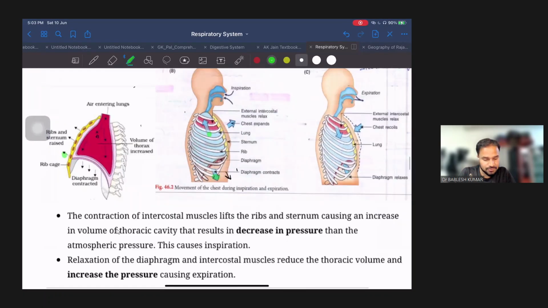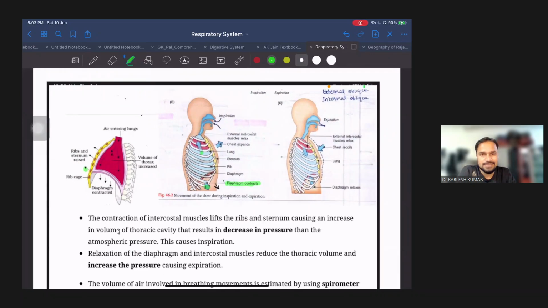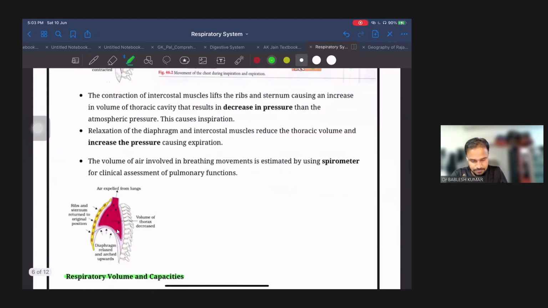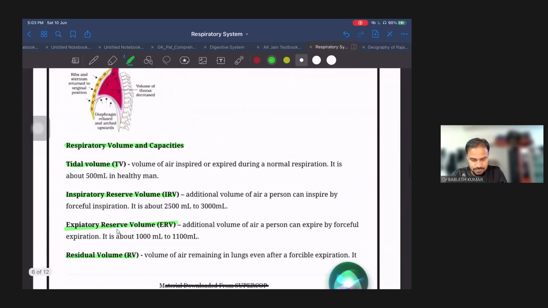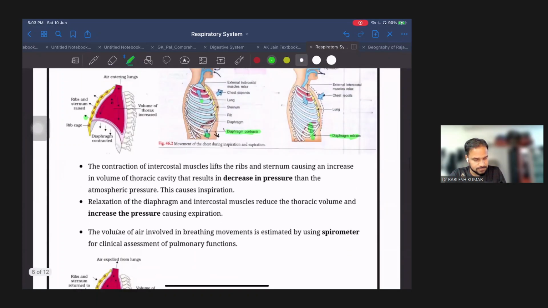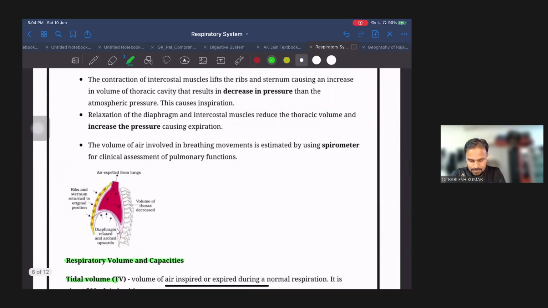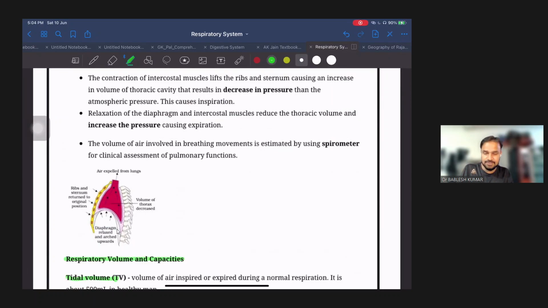And one more important organ which takes part in inspiration was the diaphragm. So during inspiration, the diaphragm gets contracted and moves downward. And just the opposite happens in expiration: contraction of the rib cage and upward movement of the diaphragm. So we had discussed till that topic. Now next we have to discuss various respiratory volumes and capacities.